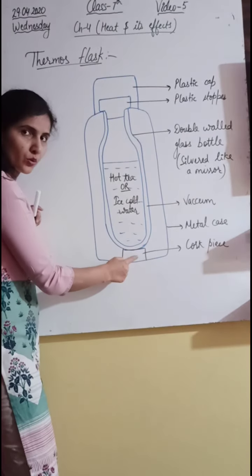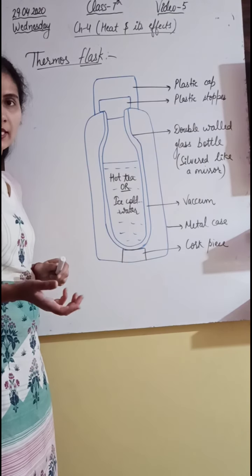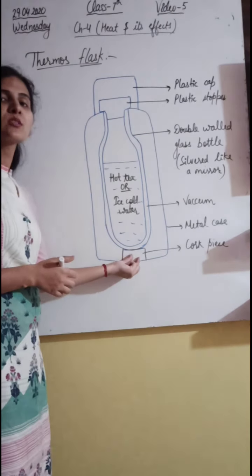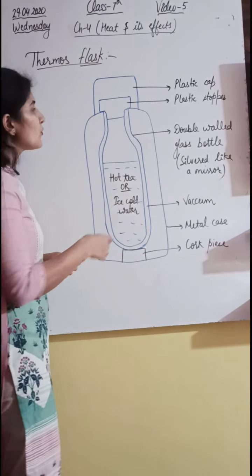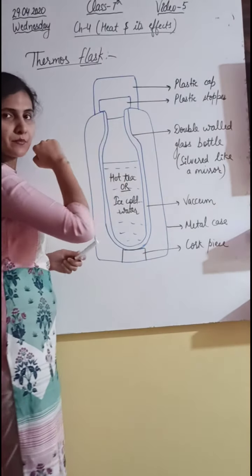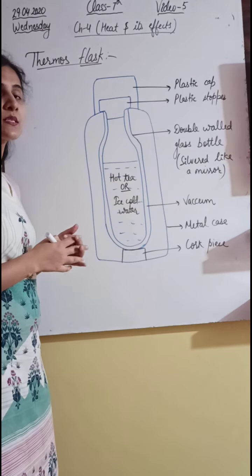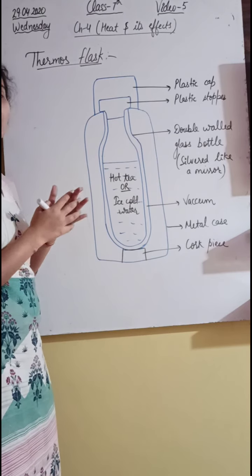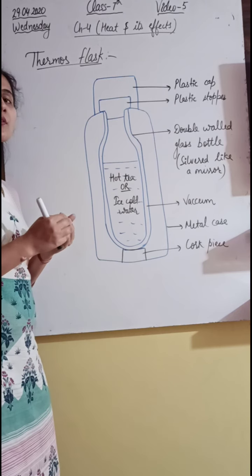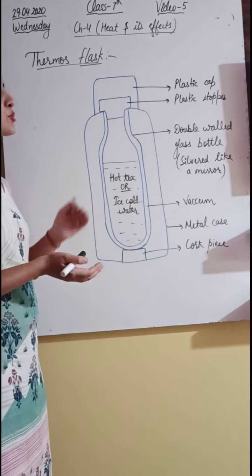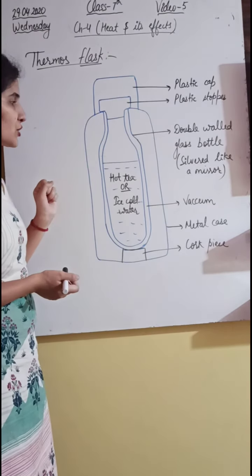Now we have this cork made of wood. Wood is a very bad conductor of heat, so it will stop, or minimize, the process of conduction. Now we have these plastic caps on the top of the container or flask. Why do we have plastic caps? Because plastic is a very bad conductor of heat, so it will not transmit heat to the outside medium. That's why we have the plastic caps here, to minimize the process of conduction.